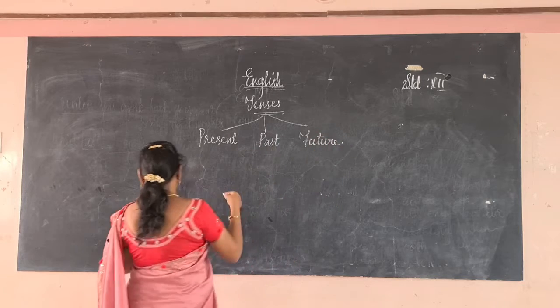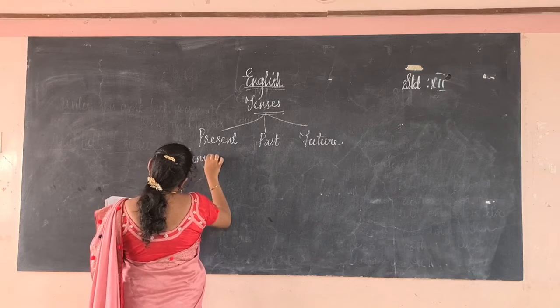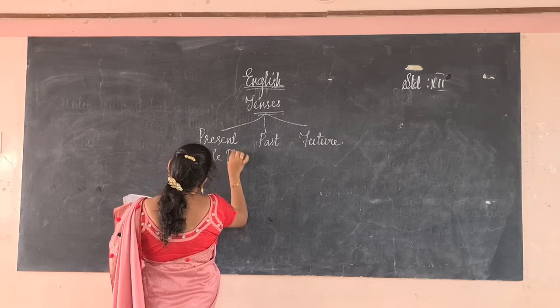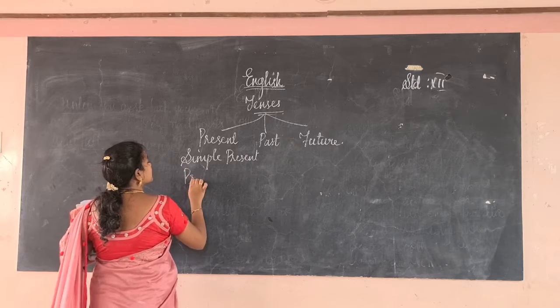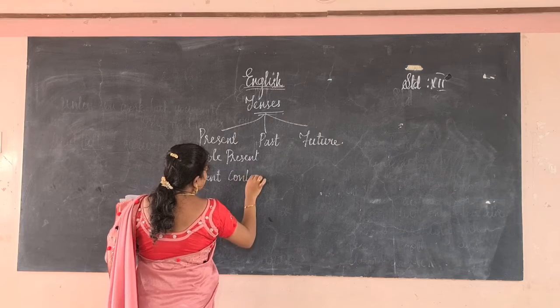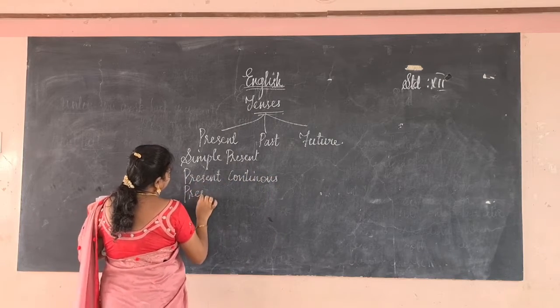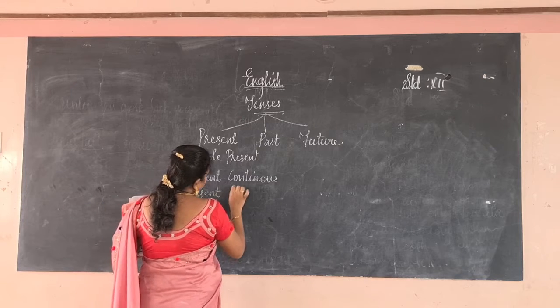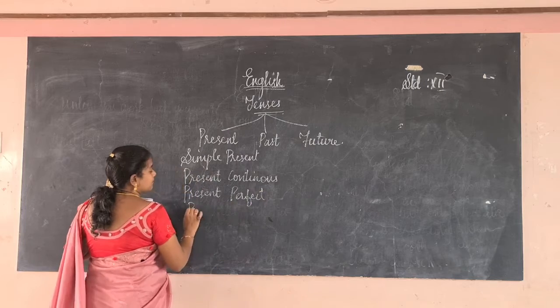In this we have a subdivision: simple present, present continuous, present perfect, present perfect continuous.